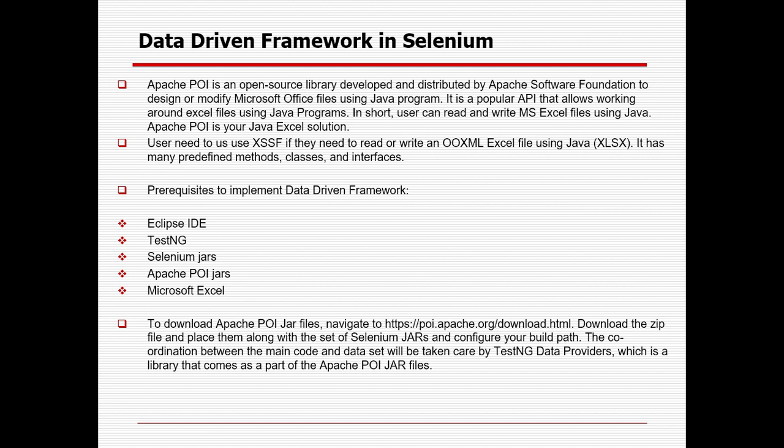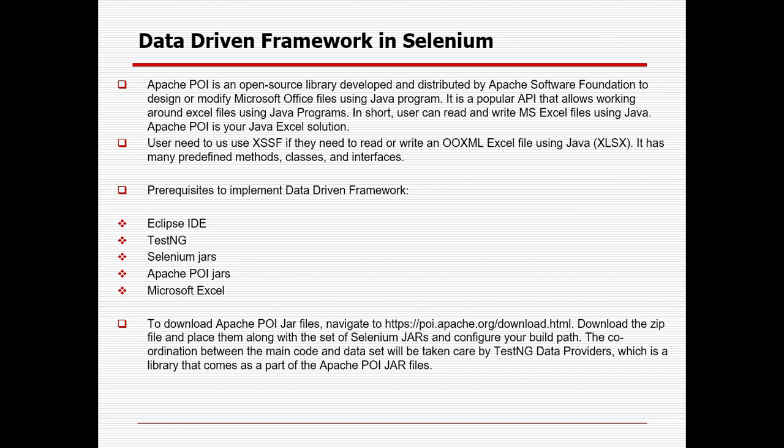So for that, Apache POI is required. Apache POI is an open source library developed and distributed by the Apache Software Foundation to design or modify Microsoft Office files using a Java program. It is a popular API that allows working around Excel files using a Java program. In short, a user can read and write MS Excel files using Java. Apache POI is our Java Excel solution.